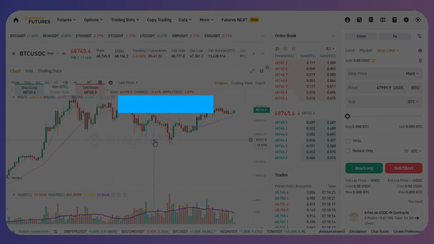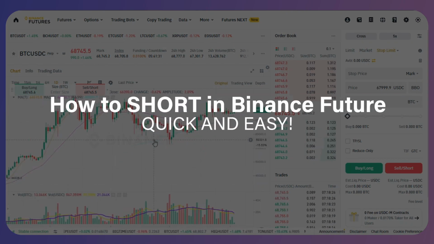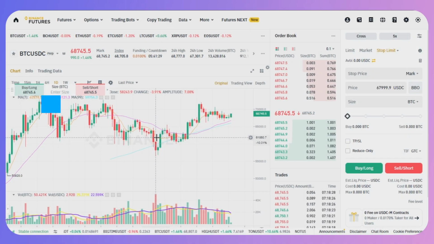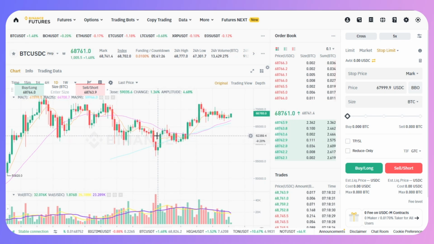In this video, I will guide you how you can short in Binance Futures. So first of all, let's understand how shorting works in the Binance Futures market. Shorting, or short selling, is when you sell an asset with the expectation that the price will decrease.